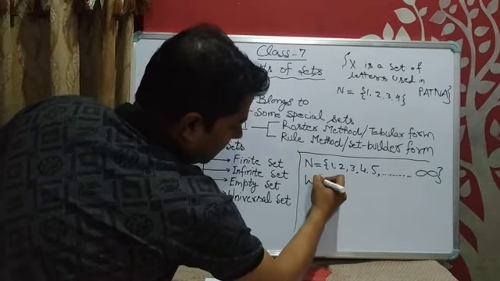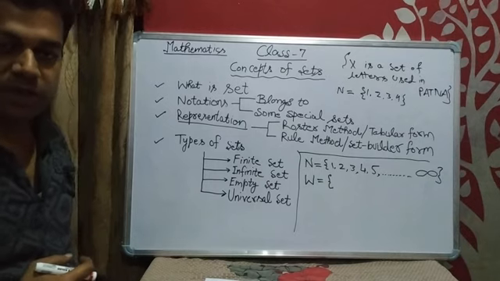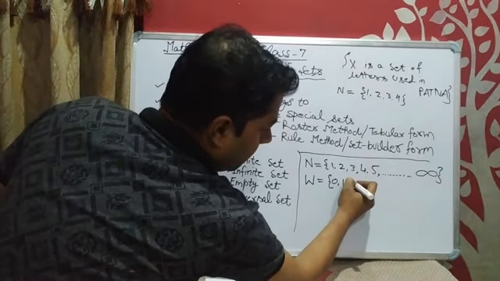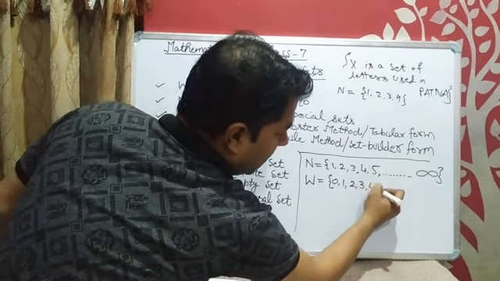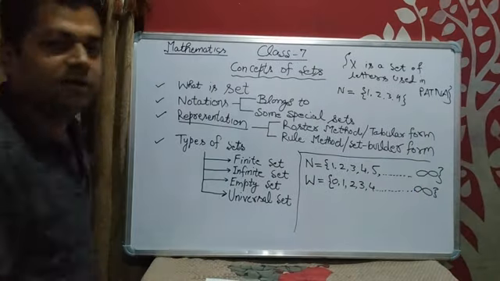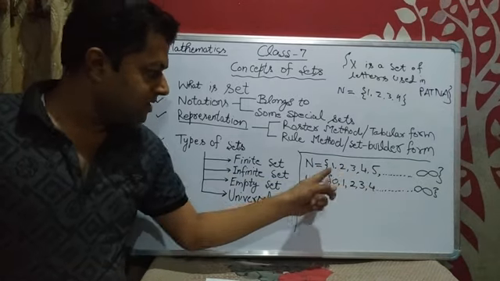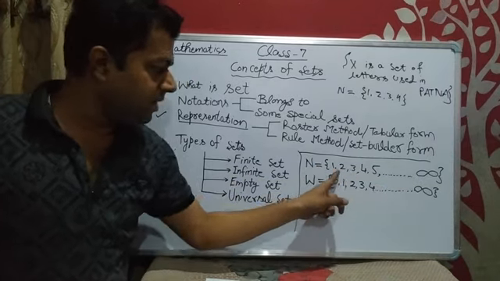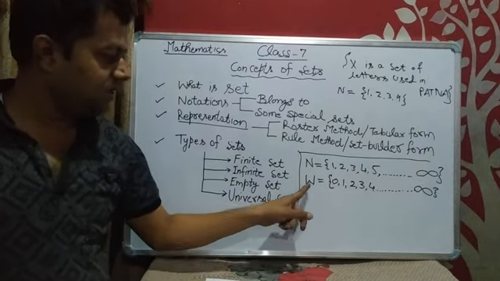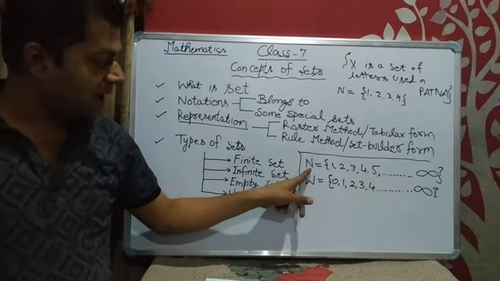Another special set is called W. W means whole numbers. Whole numbers start from 0, 1, 2, 3 and go up to infinity. As you can see, these elements are enclosed in curly braces and separated by commas. Set names are given in capital letters. The next one is also a capital letter, W. W represents the whole numbers and N represents the natural numbers.